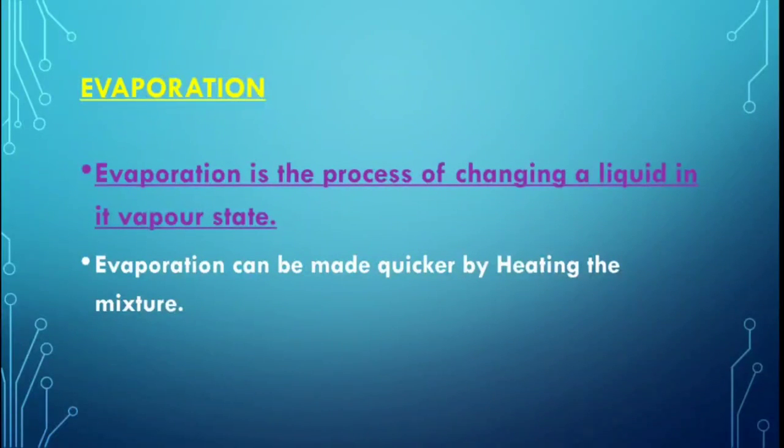if you leave a glass of water in your room and keep it near the window, after a few days you will see that the level of the water will be reduced in the glass. Why will this happen? Because evaporation has taken place inside the glass of water. The liquid has evaporated, or the liquid has changed into its vapor state.